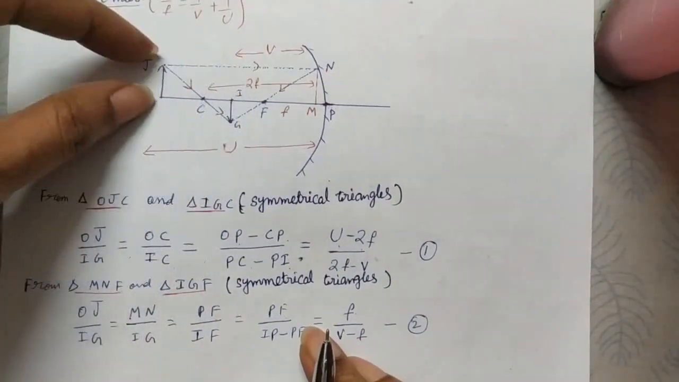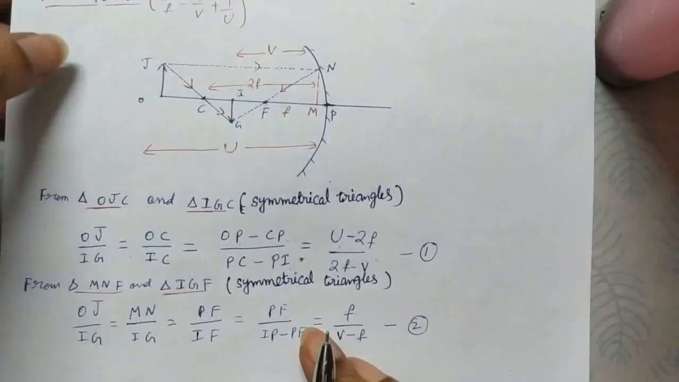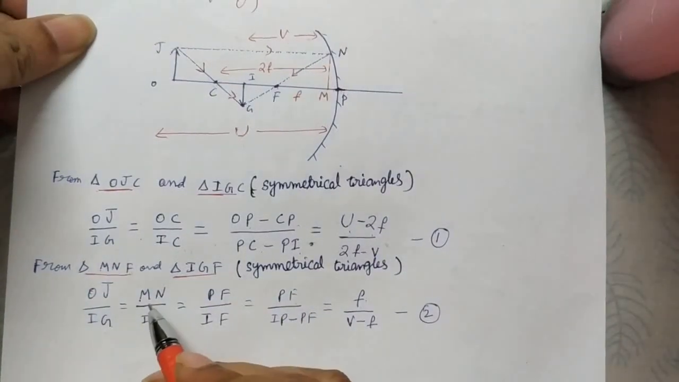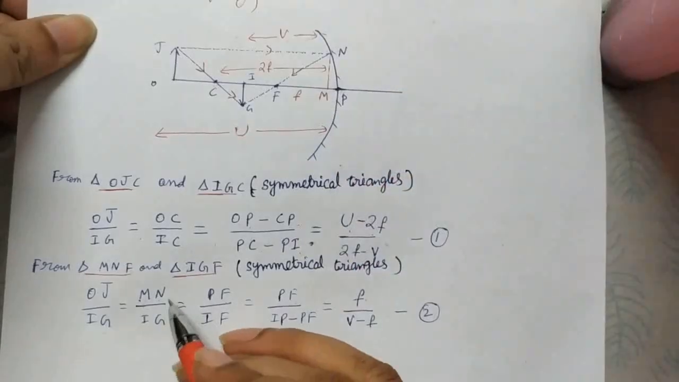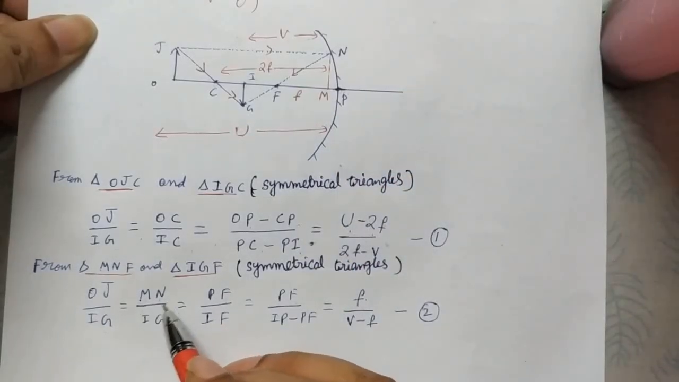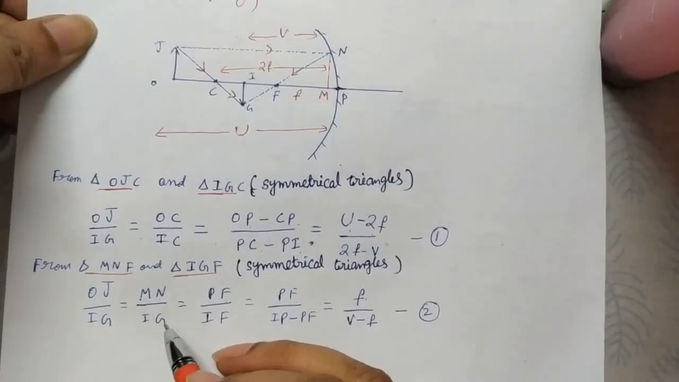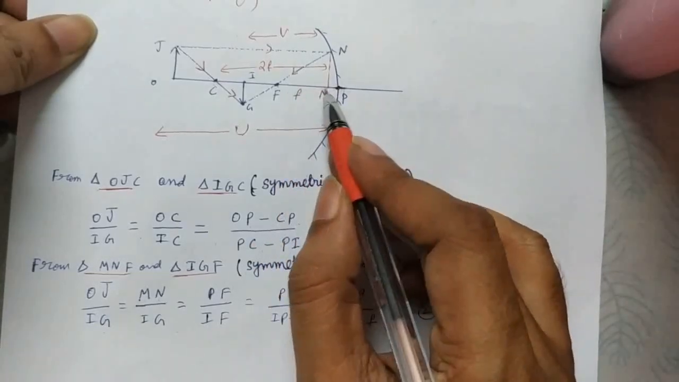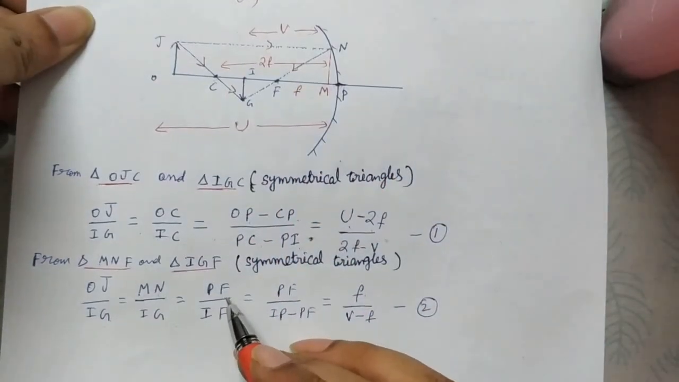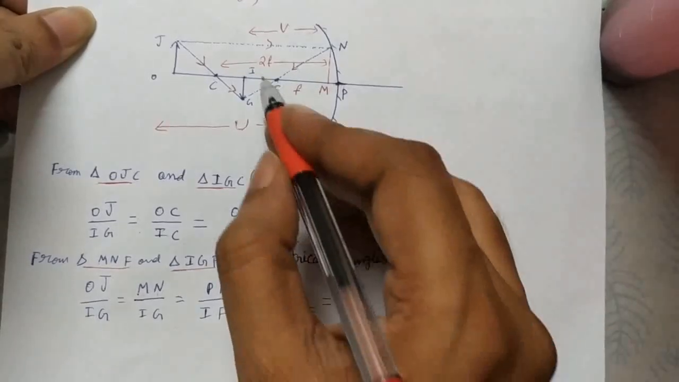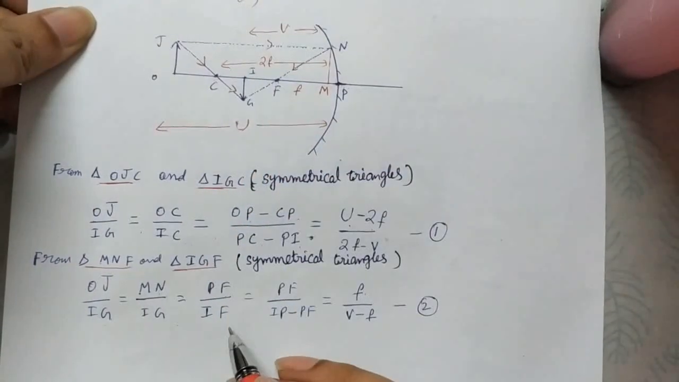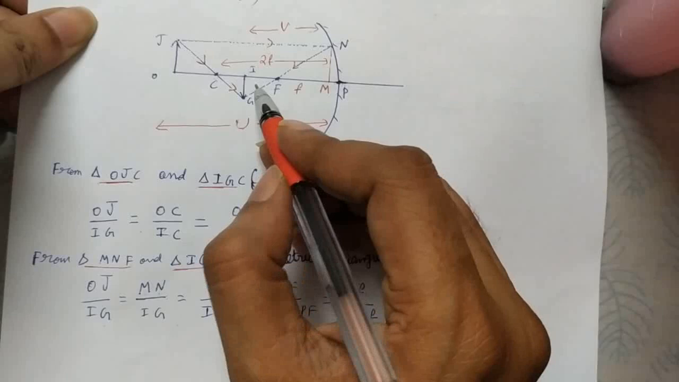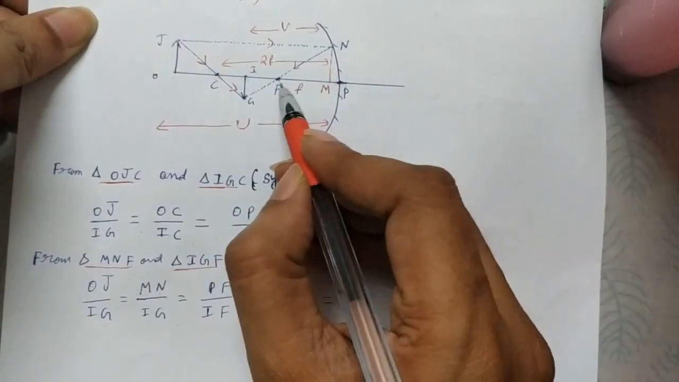Here you see, OJ by IG, OJ is equal to MN. Why? Because this is a parallel line. Parallel line means OJ and MN both are equal. That's why in place of OJ by IG we can write MN by IG also. MN, opposite by opposite, is equal to adjacent by adjacent. So the adjacent is FP or PF, and for the second triangle it is IF. Now PF is nothing but f. And what is IF? We don't have a direct value, so we write IF as IP minus FP.